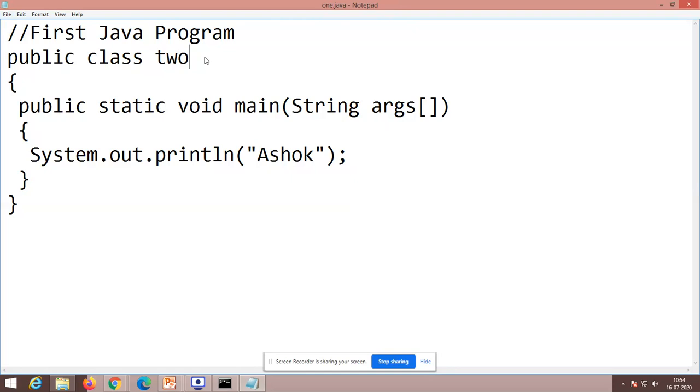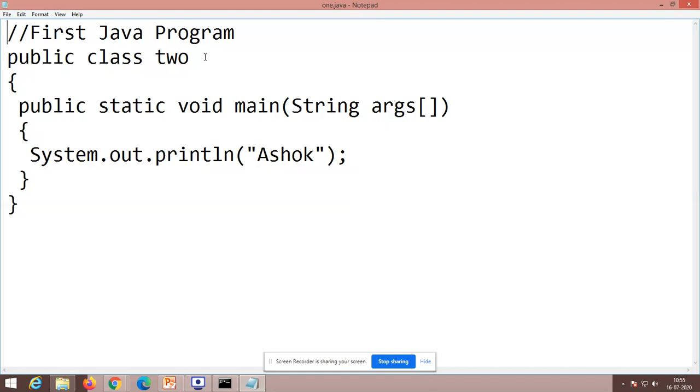In the same name, it must be available. Okay. What would be your class name? The same name, your file name will be available. Now the class name is 2. Okay. So these are all the built-in contents: public, class, and you could be able to see the double